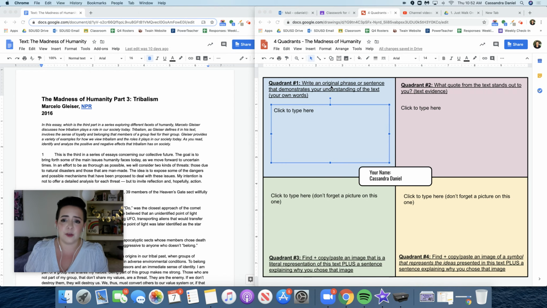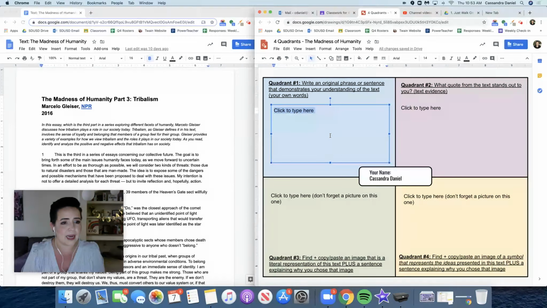So for an original phrase or sentence, let's do quadrant 1 first. We're just going to click here. We're going to highlight that text, and let's think about what this text was about. The Madness of Humanity, Part 3, Tribalism. Well, the word tribalism is in the title, and we know that Gleiser speaks a lot about what tribalism means and how it affects people.